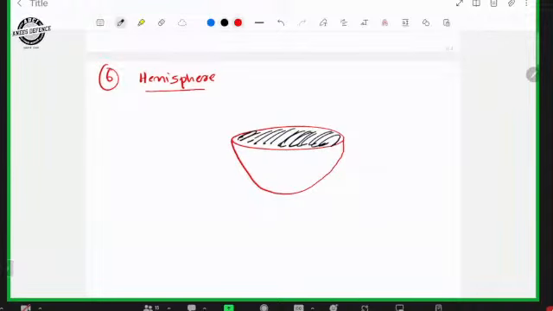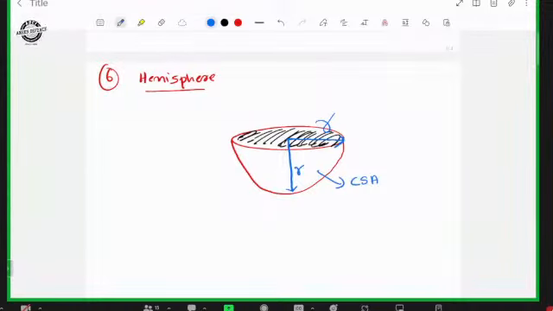Our radius is this one, r. But this is also r, and this is also r. So here, curved surface area means the area of this portion. Total surface area means the area of the base plus curved surface area. Total area of a sphere is 4 into pi r square.